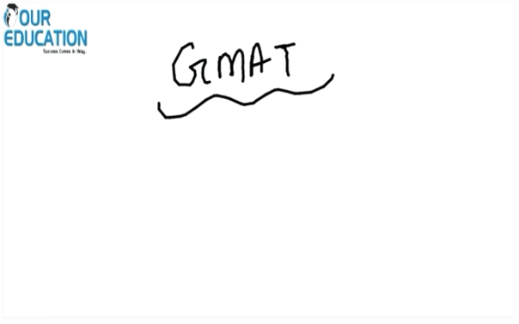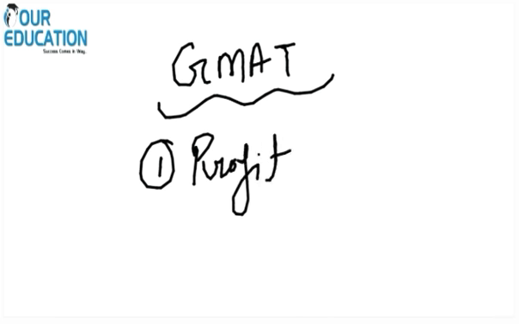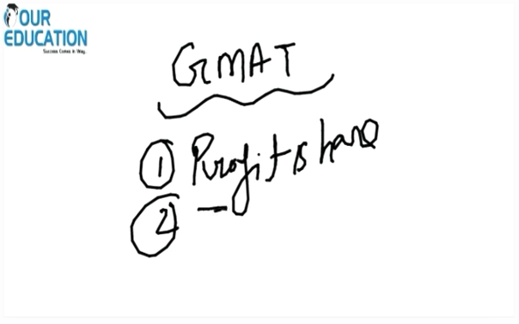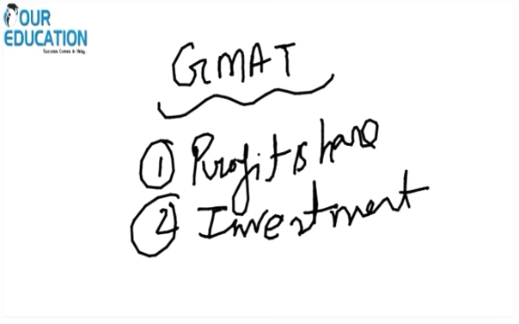In the GMAT examination, you will find problems on partnership, and the question majorly comes from the profit share. Alright, investment period: for how much period the partner has invested. So let's start with the concept.